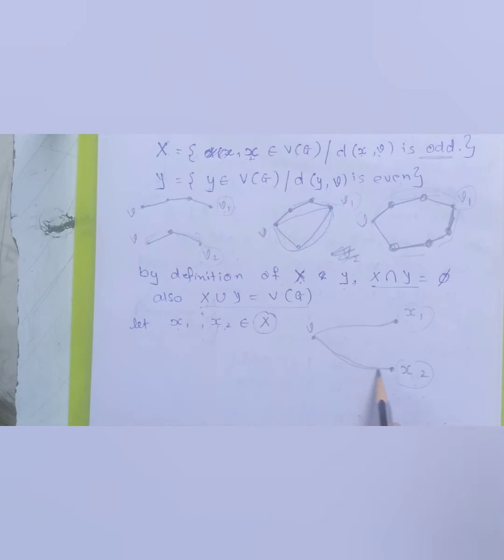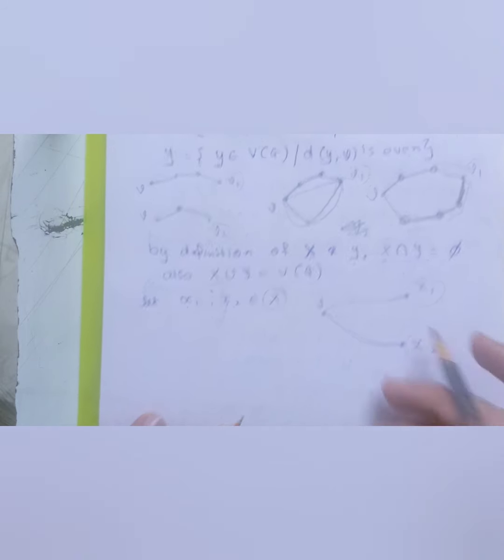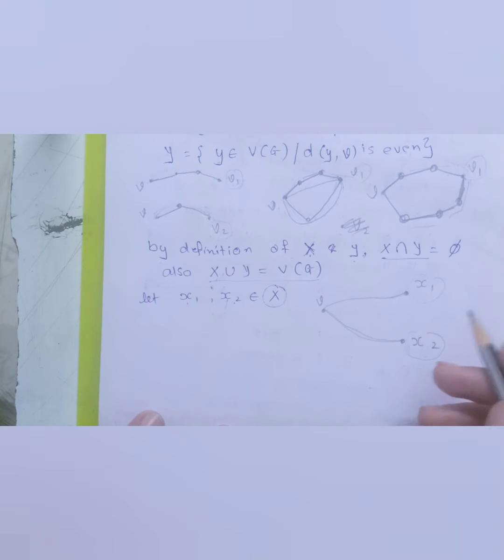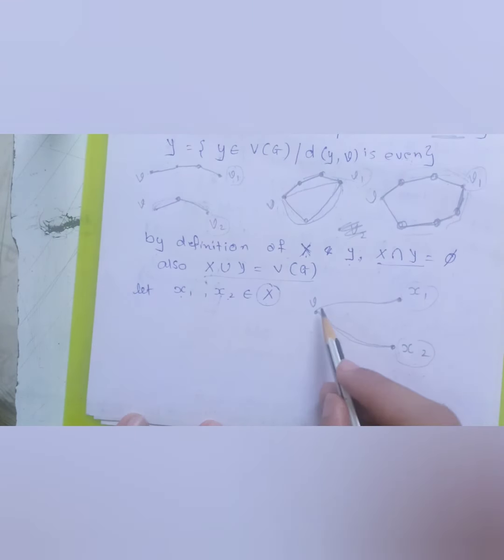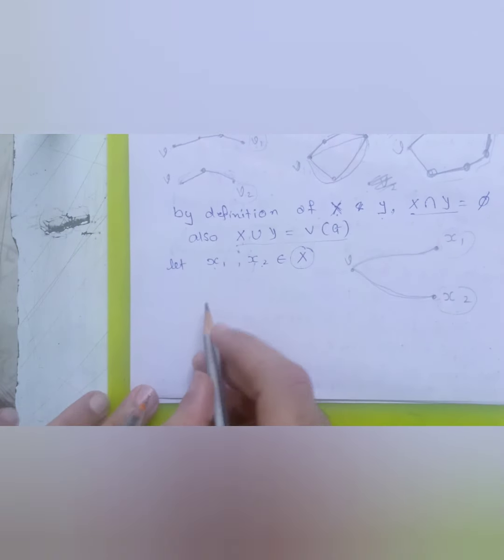It will have an odd distance from this vertex V, right? So now there is a possibility that these paths can coincide with each other. The path which we are picking up need not be so simple, like they are different. There can be an incident that they might overlap with each other. So we will take the toughest possible path.